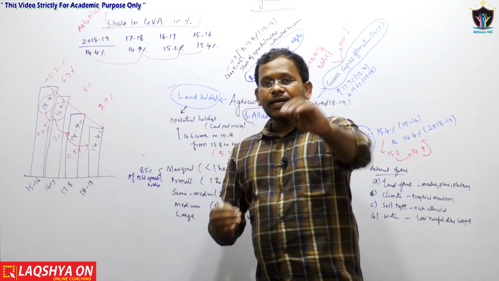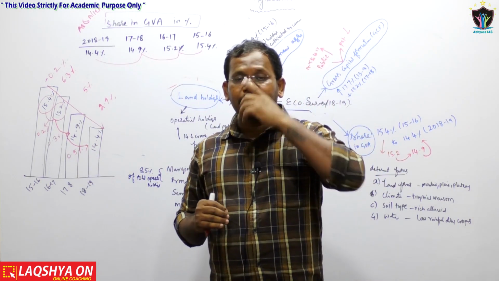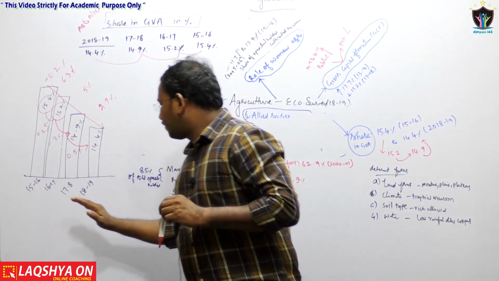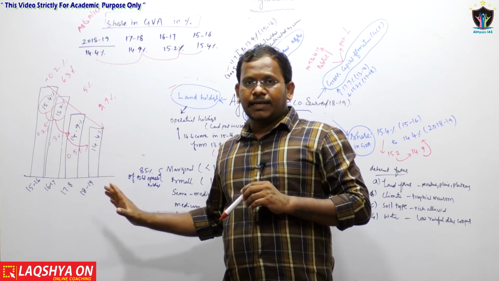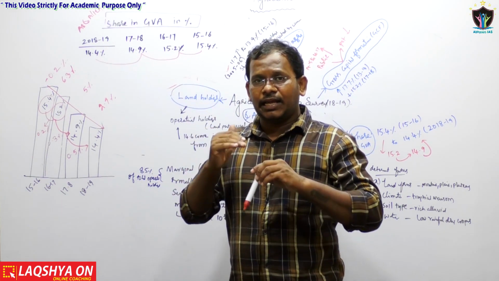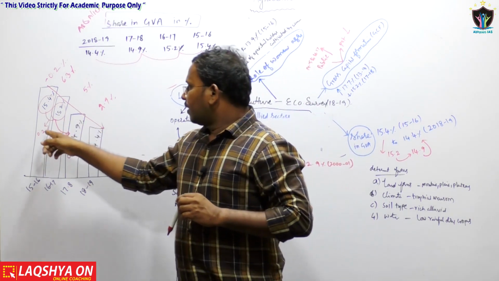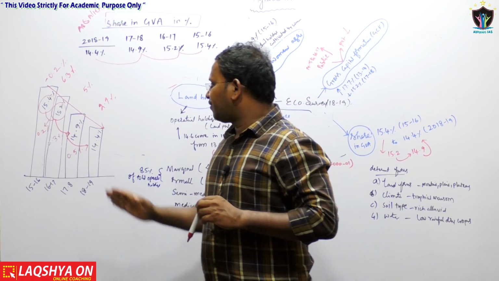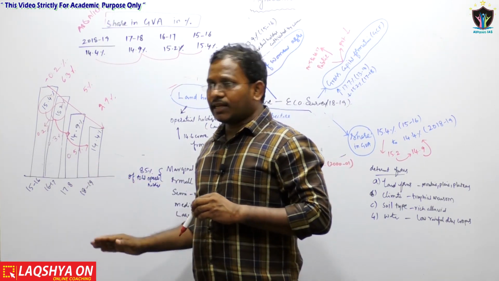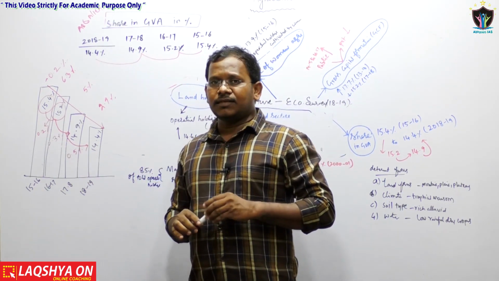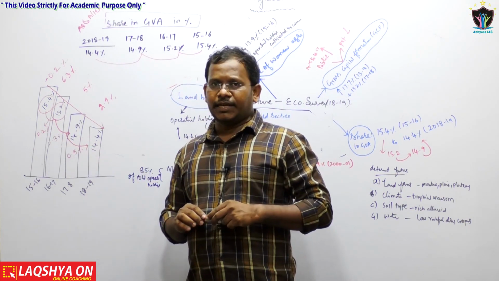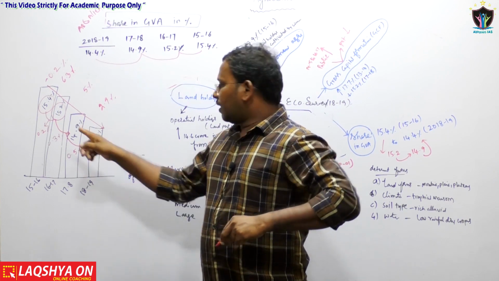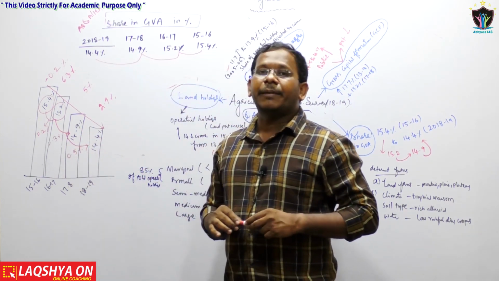See, the rate of decrease is also higher from 2015-16 to 2018-19. The rate of decrease is higher for every year. Here the rate of decrease was only 0.2 percentage, but when it comes to 16-17, the rate of decrease is 0.3 percentage. Again, from 16-17 to 17-18, the rate of decrease is 0.5 percentage.